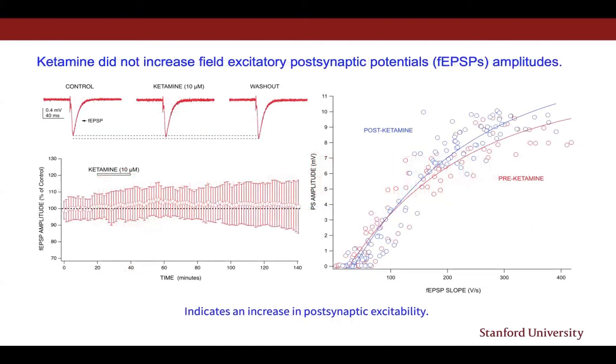Ketamine did not have much of an effect on field excitatory postsynaptic potentials. This indicates an increase in postsynaptic excitability rather than an increase in synaptic transmission.